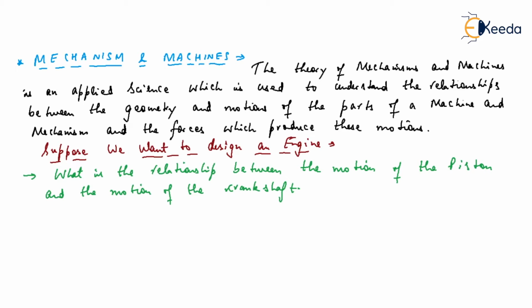Now the second one is what will be the velocities, piston velocities, what will be the loads coming on the piston and crankshaft, what type of lubricants we need, how much heat will be generated, how the engine will be cooled, how the synchronization and control requirements will be done. So these are all for designing purposes. So all mechanical engineering will come under designing an automotive engine. For designing an automotive engine, the whole of mechanical engineering will be applied.